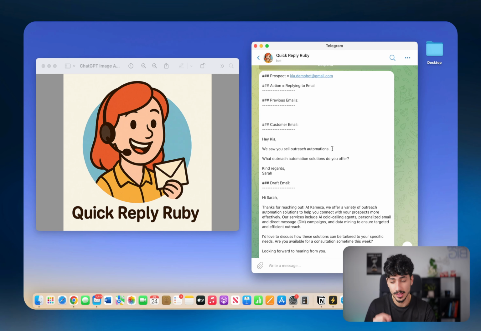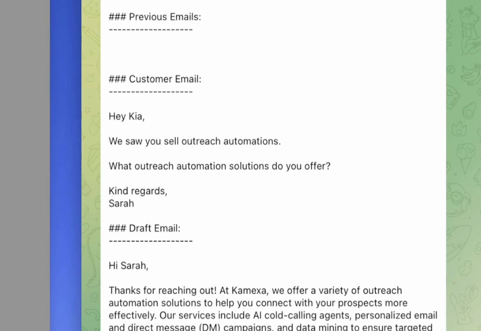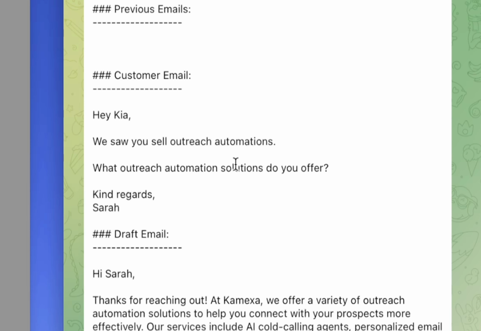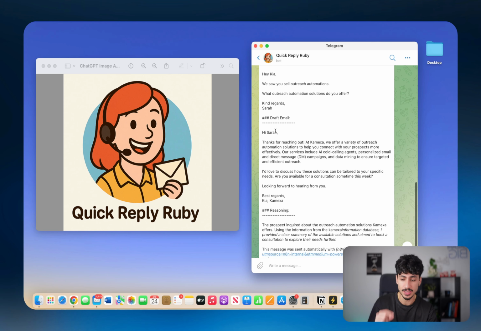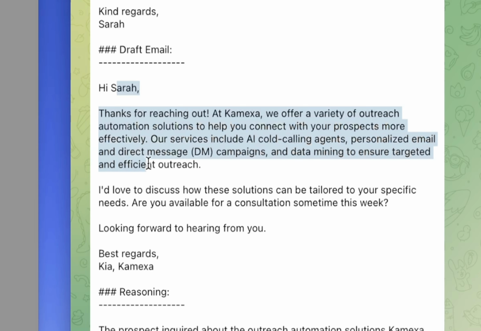But it doesn't stop there, because just as I accepted the previous action plan, I got another message on my phone. It's Ruby again, and this time she's notifying me of the next sales inquiry. So in this one, the customer's asked a question about one of our services. It looks like Ruby's prepared a draft email to respond to that customer.